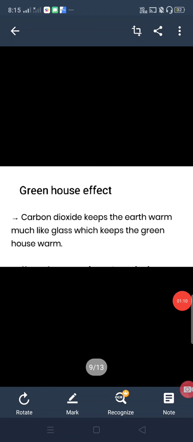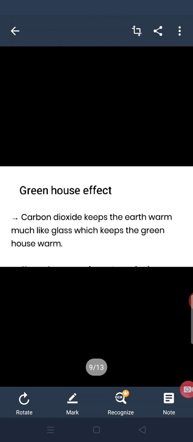Another topic is the greenhouse effect. Carbon dioxide keeps the earth warm, much like glass keeps a greenhouse warm. We can say the greenhouse effect is a natural process that warms the earth's surface. When the sun's energy reaches the earth's atmosphere, some of it is reflected back to space and the rest is absorbed and re-irradiated by the greenhouse gases.